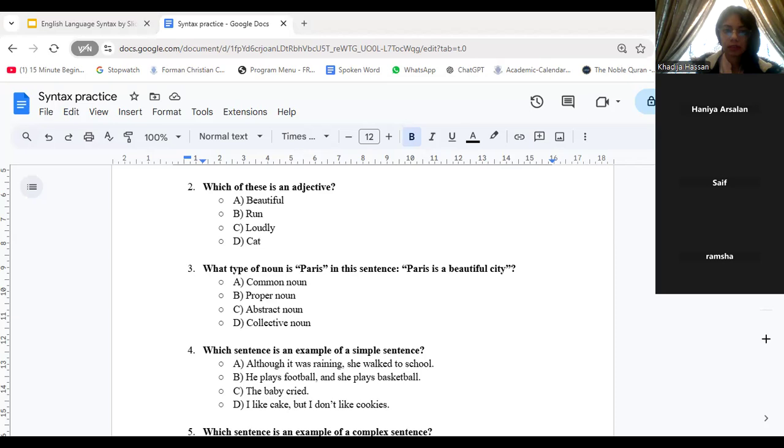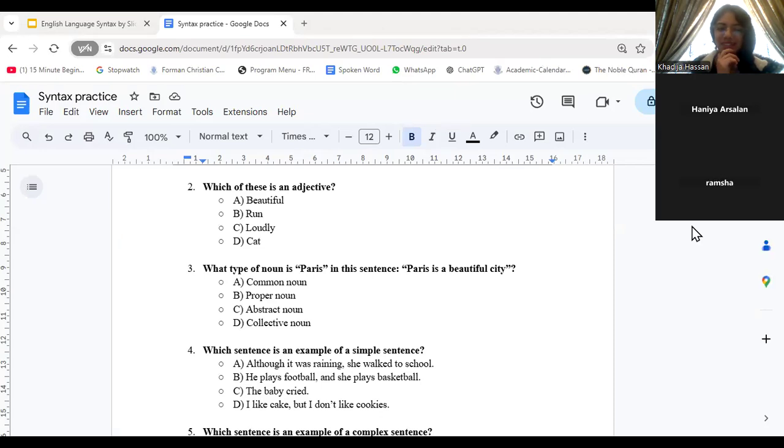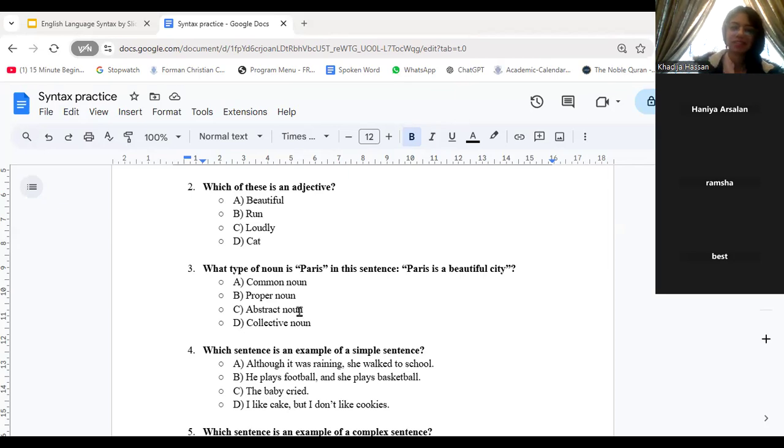C, C, C. Okay, C. Yes. C it is. Yes, it's C, right? So simple, independent clause makes complete sense on its own. The baby cried.